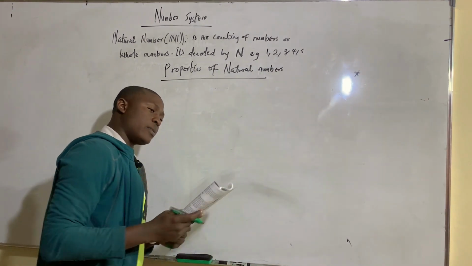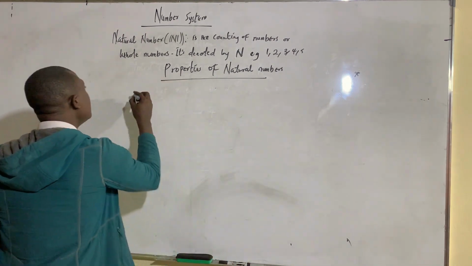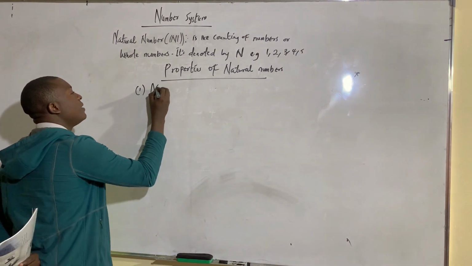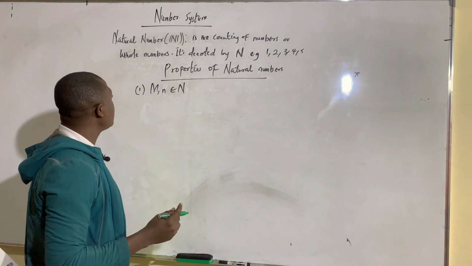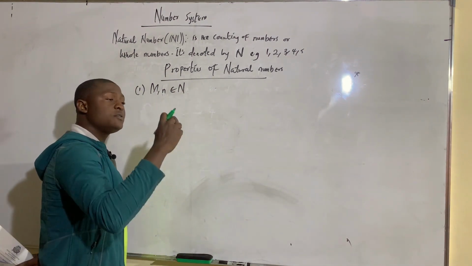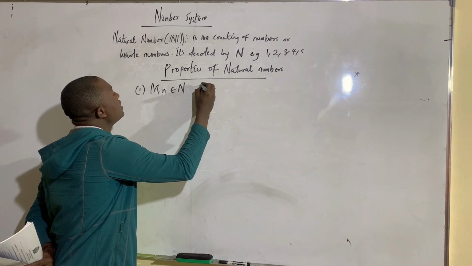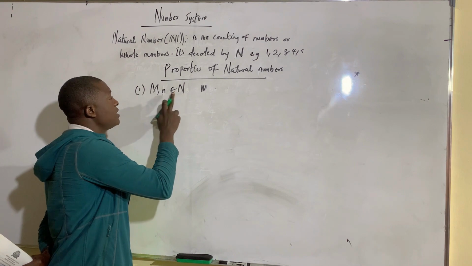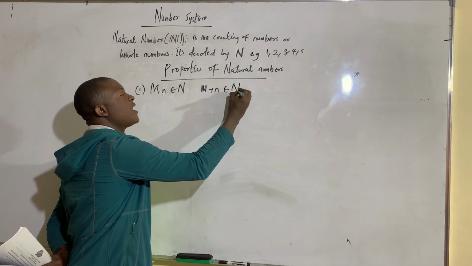So one of the properties that we're talking about here is that it's closed under addition. What does that mean? Let's say I have two natural numbers, M and N. They say it's closed under addition, meaning if I add them together, I will still have another natural number. If you see the symbol, it's element of natural number. Meaning, if they belong to the natural numbers and I add them together, I will still get another natural number.